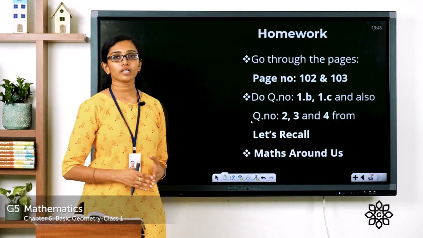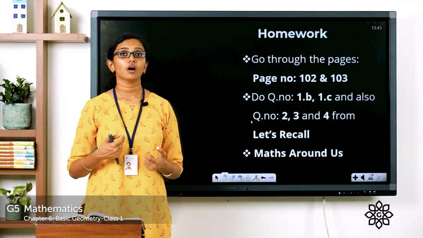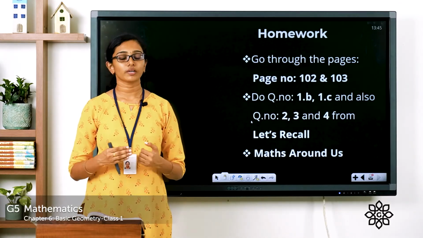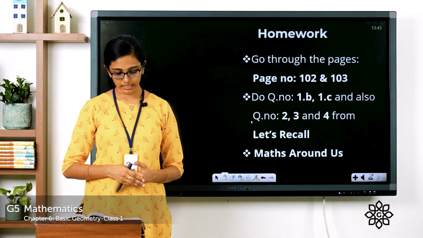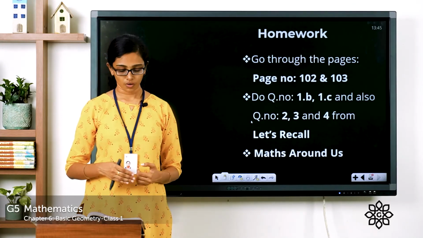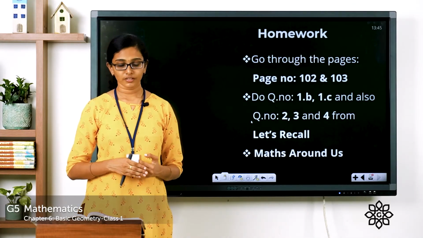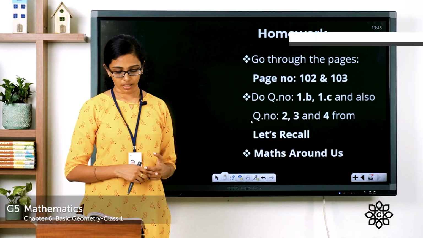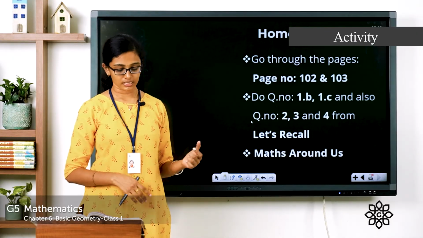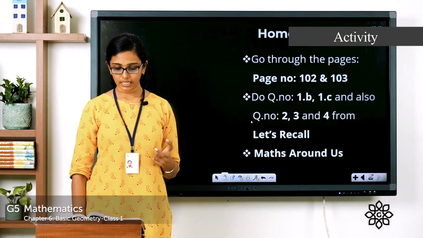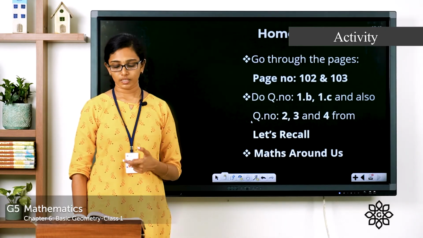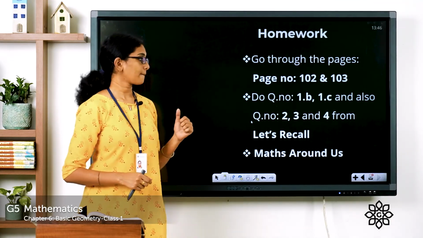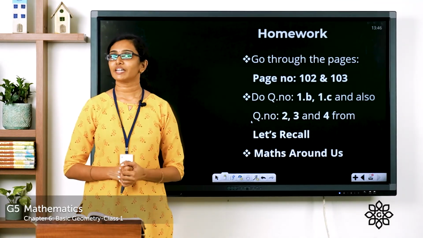Now you can go through these topics in page number 102 and 103 of your textbook. Go through the topic once again, and then you can see the question number 1, 2, 3 and 4. In question number 1, the first one, question A, you have already discussed in class. You have to complete the rest of the questions. Questions 1B, 1C and also the questions 2, 3 and 4. In page number 103, you can see the heading Maths Around Us. Please go through that as well and do accordingly.